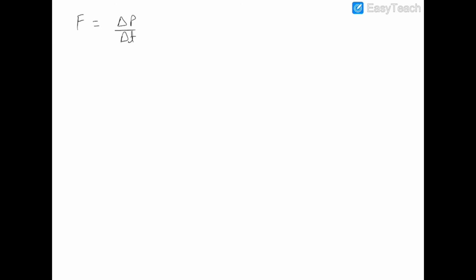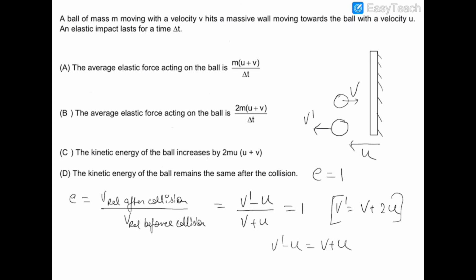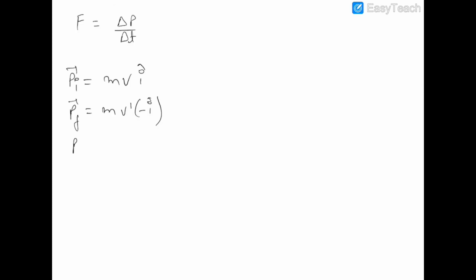The time taken is given as delta t, and the initial momentum of the ball was m into v, let's suppose in the i cap direction, and the final momentum of the ball was m into v dash in the minus i cap direction, where v dash is equal to v plus 2u. So P final is equal to m into v plus 2u in the minus i cap direction.